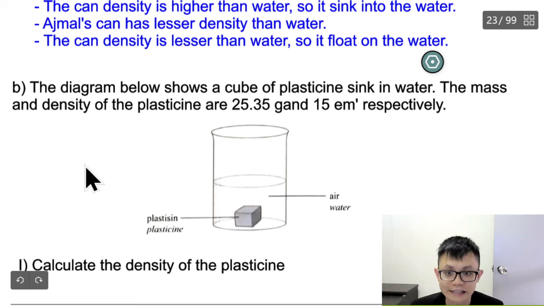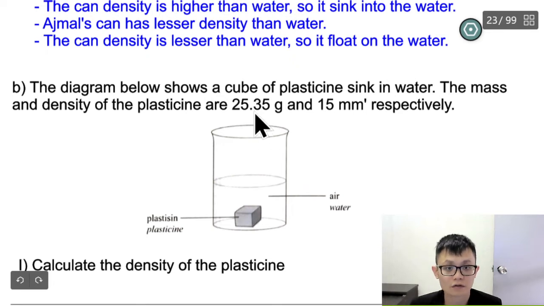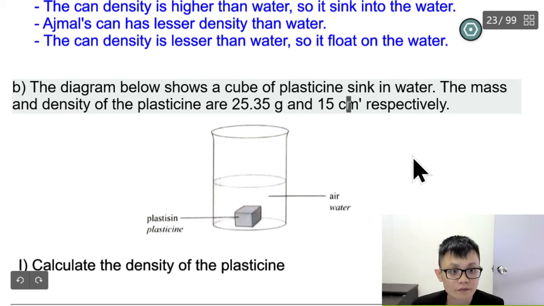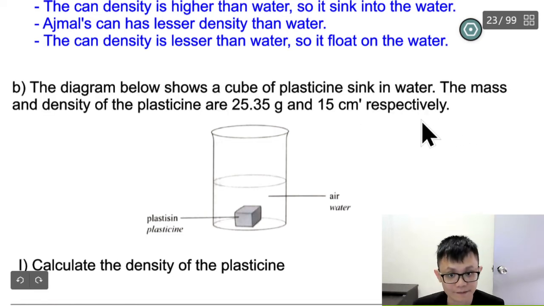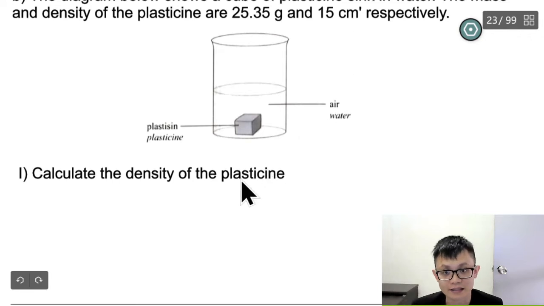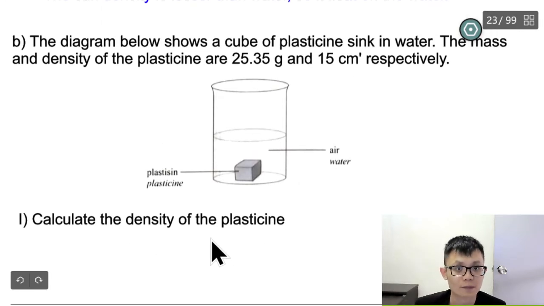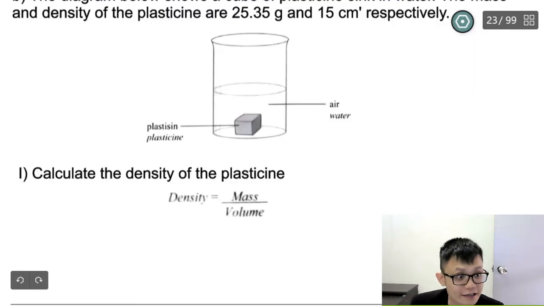Okay, so for this question, the diagram below shows a cube of plasticine sinking in water. The mass and volume of the plasticine are 25.35 gram and 15 cm cubed respectively. Calculate the density of the plasticine. So this one, maybe can you do it for me? It is very easy.